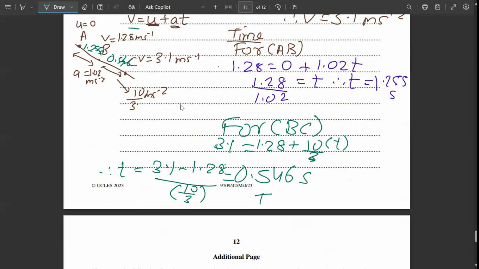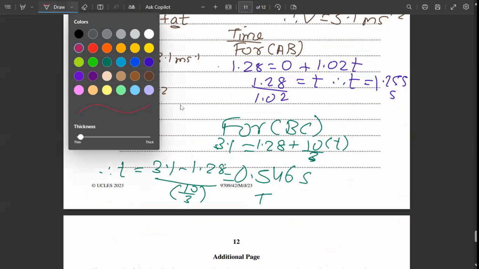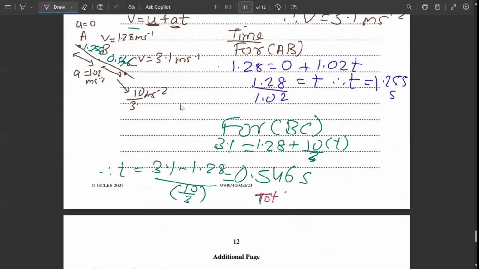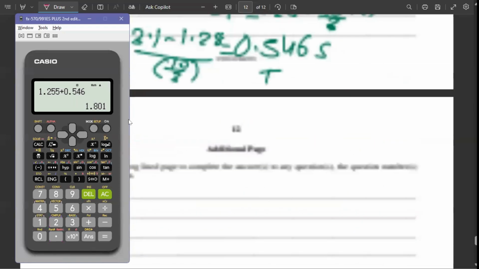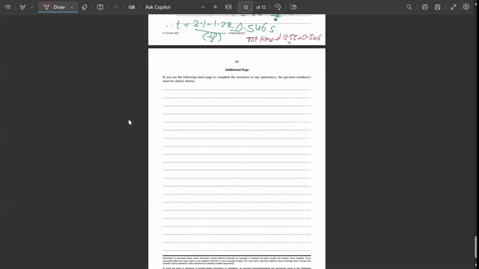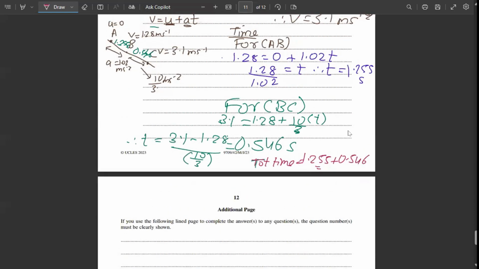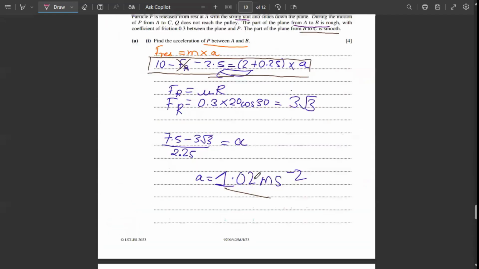The total time will be 1.255 plus 0.546, and the answer is 1.8. So the total time required to cover this distance is 1.8 seconds. And that's how we end our question 7.